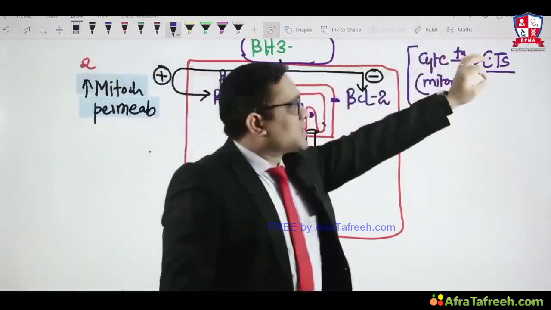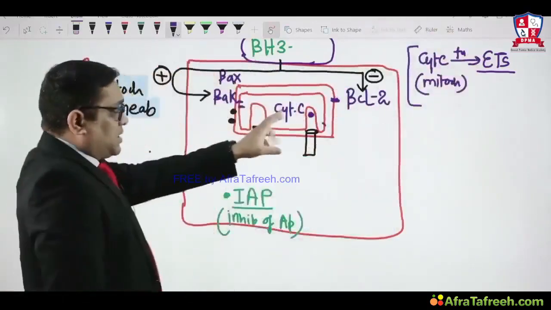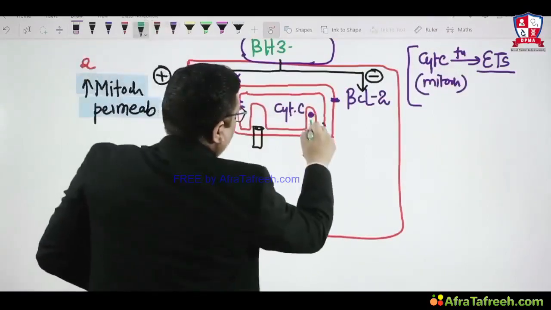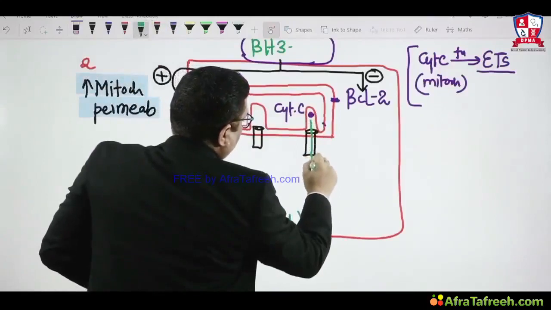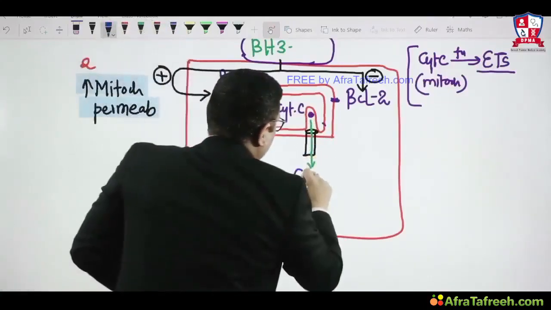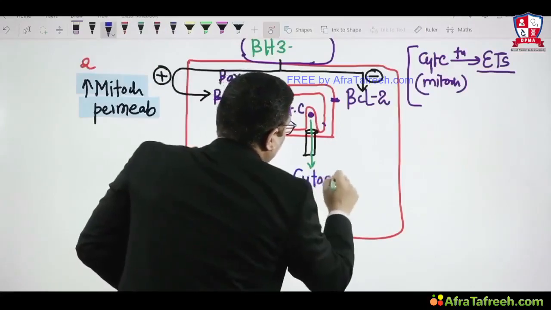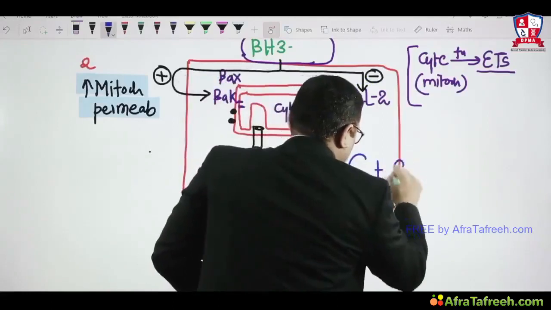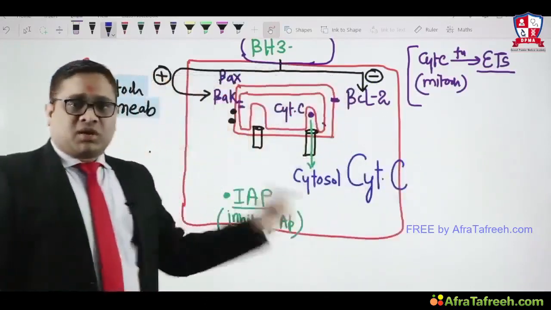Cytochrome C's main function is the electron transport chain, but in apoptosis, because the mitochondrial permeability channel has been formed, this cytochrome C will leak outside, and now in the cytoplasm it forms cytosolic cytochrome C. That was the question in the All India exam.